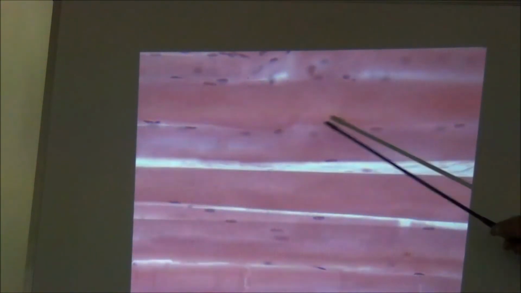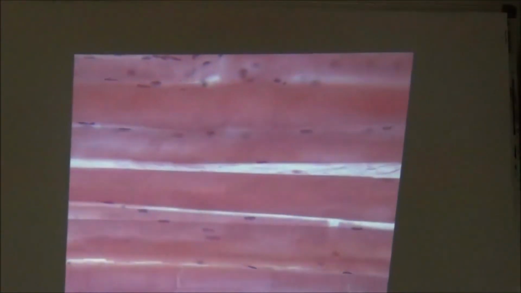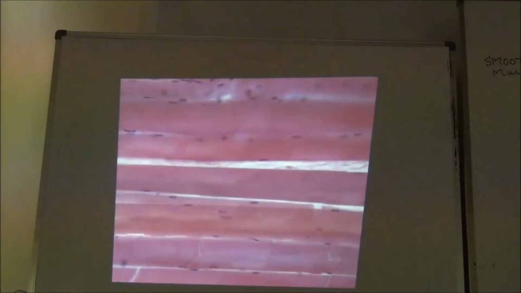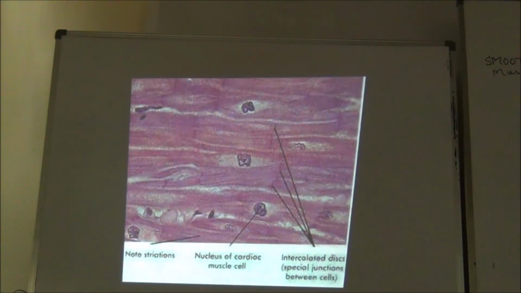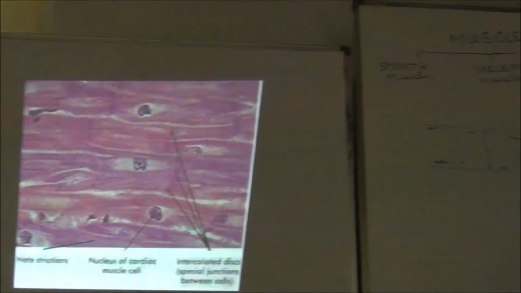So these fibers are multinucleated and they have cross striations, dark and light lines here. This one is also a slide of skeletal muscle. Next one is the cardiac muscles.